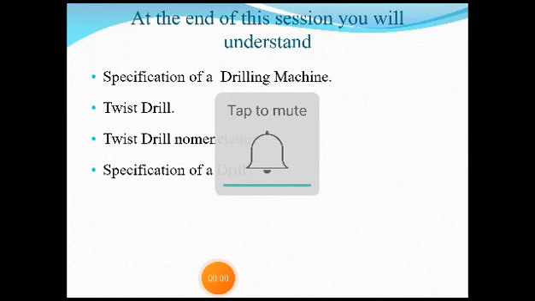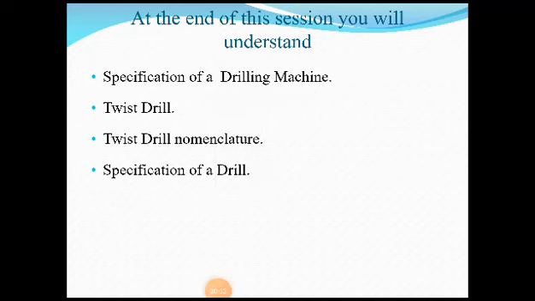Dear students, this is the second session in connection with course outcome 4. In course outcome 4 we are going to discuss two important types of machines known as drilling and milling machines. Before we start with today's presentation, we have already started with the drilling machines.